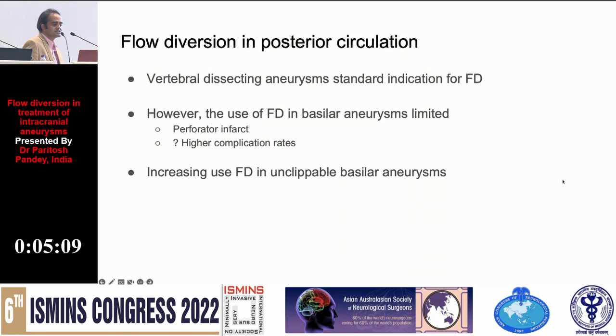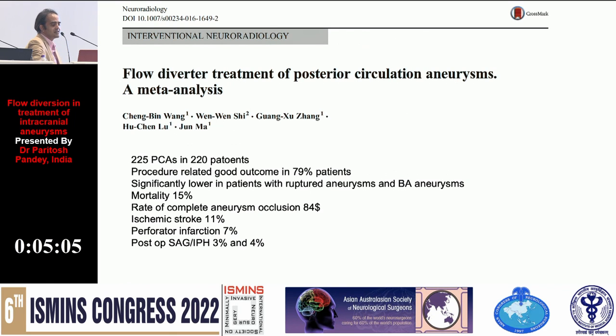In the posterior circulation, it is used less because of the increased number of perforators in these aneurysms. There is large mortality, and ischemic stroke is around 11%. So we avoid putting it in the basilar or the basilar bifurcation, but we can go ahead and do this.